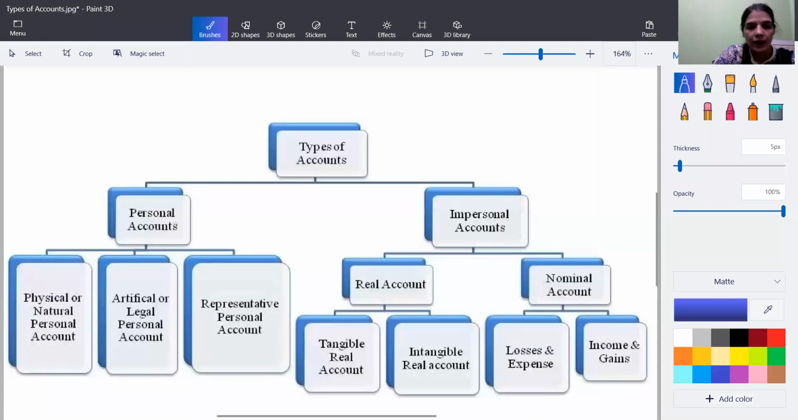Basically, we have three types of accounts in our business, and these accounts are the nominal account, the real account, and the personal account. So basically we have three types of accounts in our business.